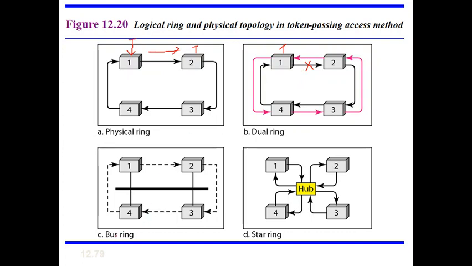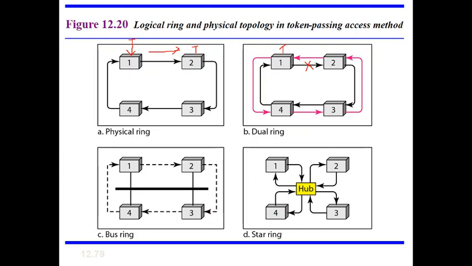Next, how will we generate a ring in bus topology? Here we have a bus topology, where all 4 devices are physically connected to a single cable. Now a logical ring will be created between these 4 devices. So physically it is a bus topology, but logically we will be creating a ring between the devices.